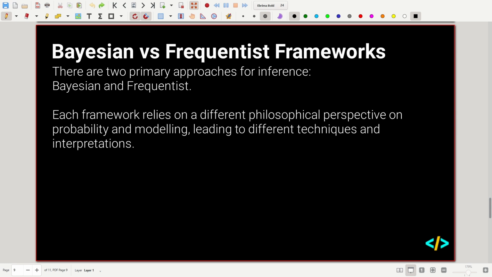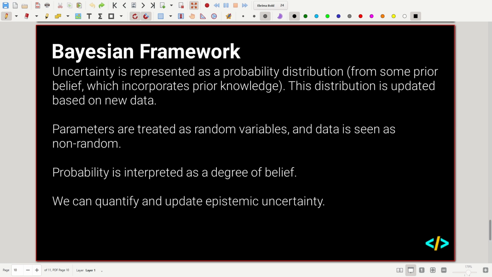Each framework relies on different philosophical perspectives on probability and modeling, which lead to different approaches to how we can infer the underlying distribution. Starting with a Bayesian framework, it's named after Bayes' theorem.